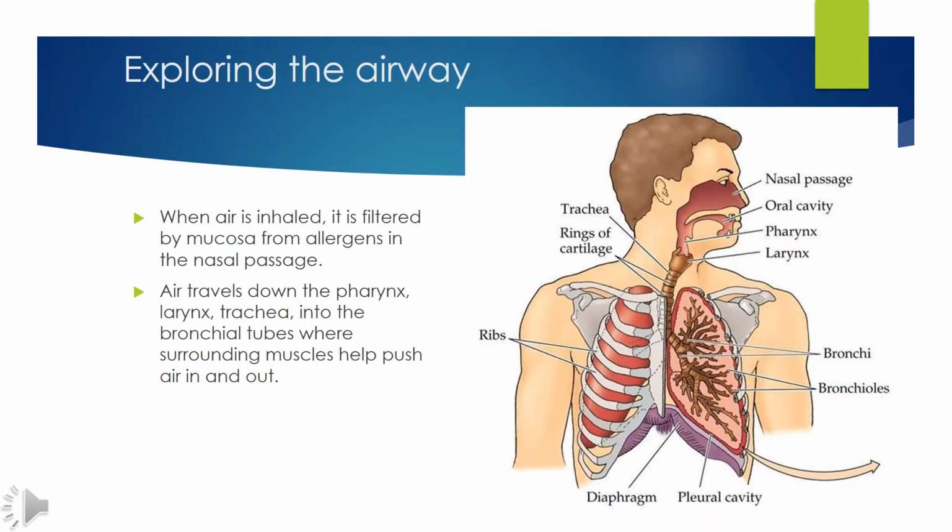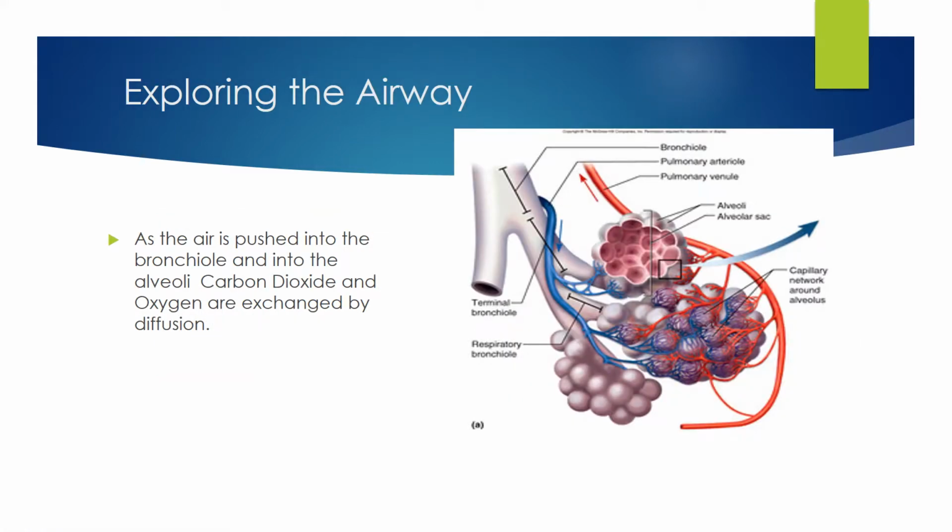Let's explore the normal airway. As air enters the nasal passages, aided by the contraction of the diaphragm, it is filtered throughout the nasal passages, the pharynx, the larynx, the trachea, and lungs. Inside the lungs, branches called bronchi divide into bronchial tubes and finally into the alveoli. As air is pushed into the bronchioles and into the alveoli, carbon dioxide and oxygen are exchanged by diffusion.